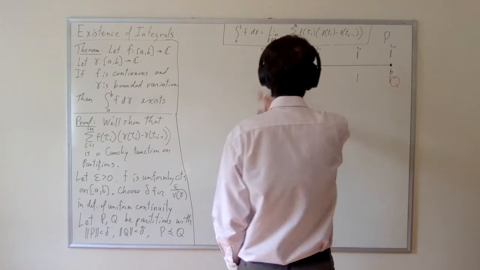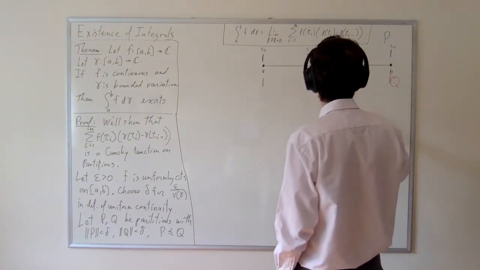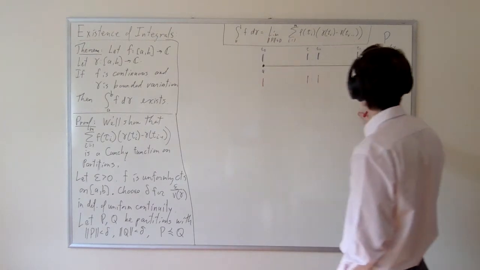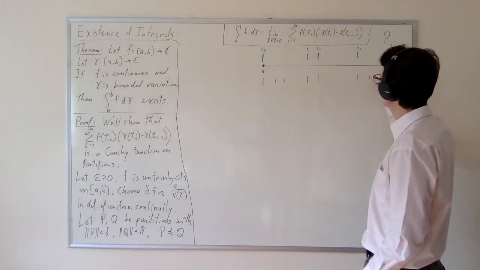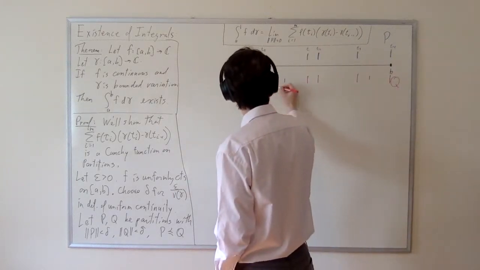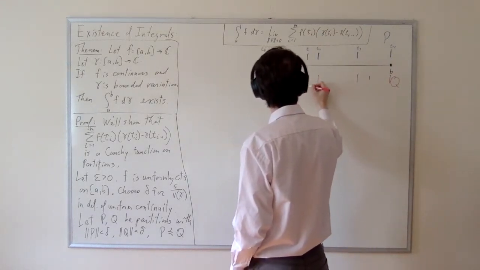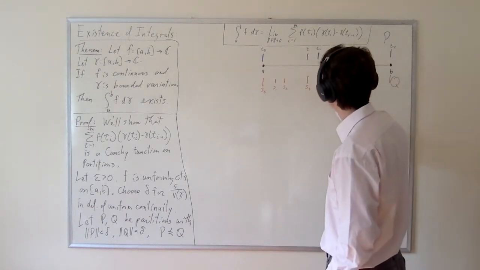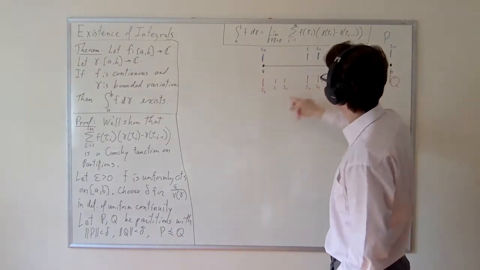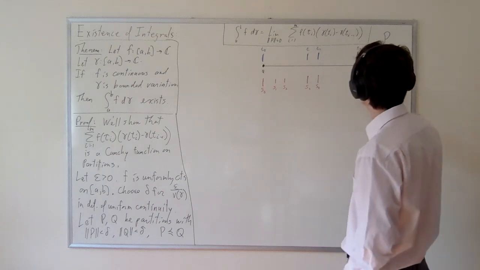But if it's a refinement of P, then it's allowed to have a few more. I don't want to go overboard here. I want this proof to be as clear as possible. So I'm going to add one here, and another here, and another here, and then label them. Notice that the labels then go out of sync. This is now S3, and this is T2. This is S4. So the indices go out of sync when this happens.